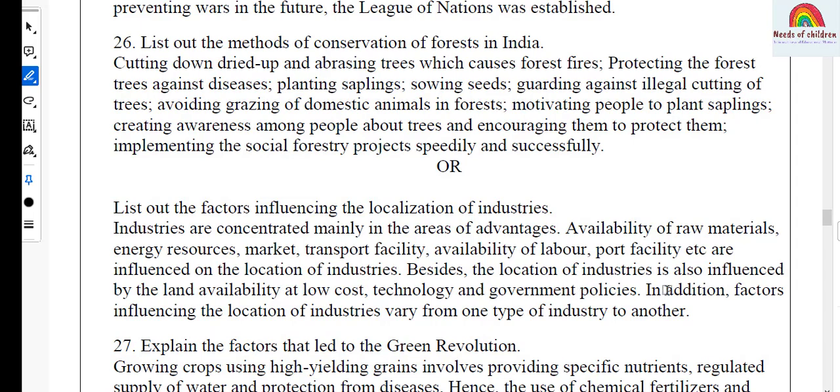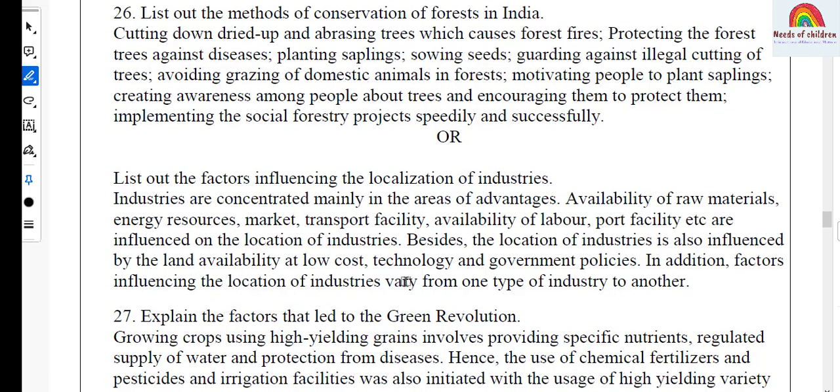Besides, the location of industries is also influenced by land availability at low cost, technology and government policies. In addition, the factors influencing the location of industries vary from one type of industry to another.